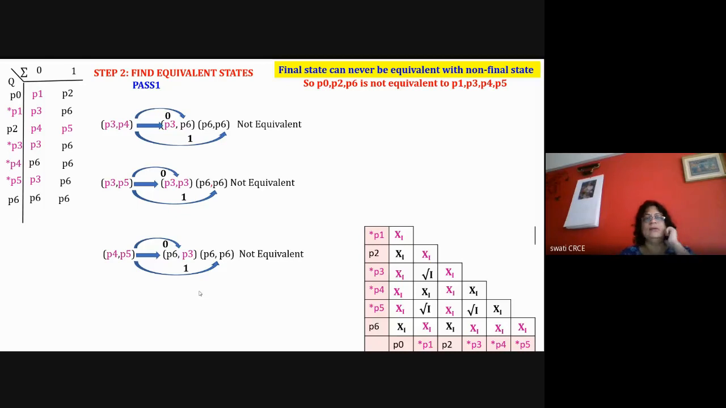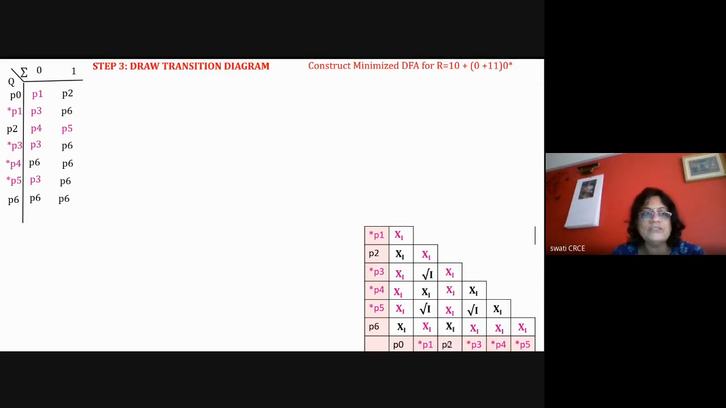So this is done. In the past one only I've got all the equivalent states, so I don't have to go to the past two. And in the past one, I've identified P1, P3 and P5. P1 is equivalent with P3, P5, and P3 is equivalent with P5 here. So all these states are equivalent with each other. So we combine them together and draw the transition diagram.